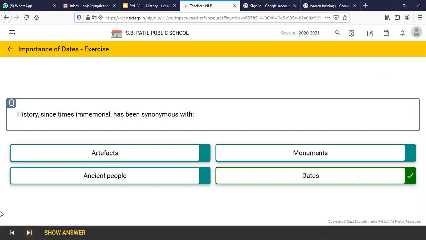Okay, now we'll go to the next question. Who was the last viceroy of India? Please raise your hands quickly.